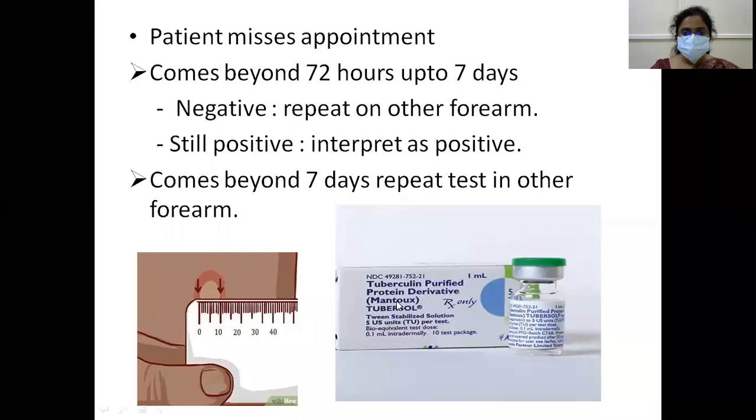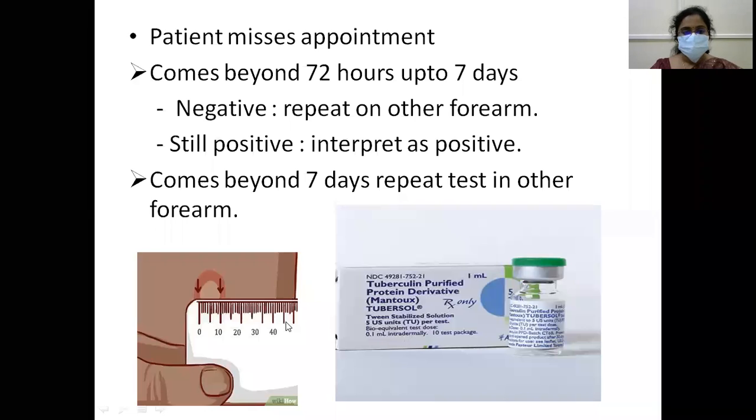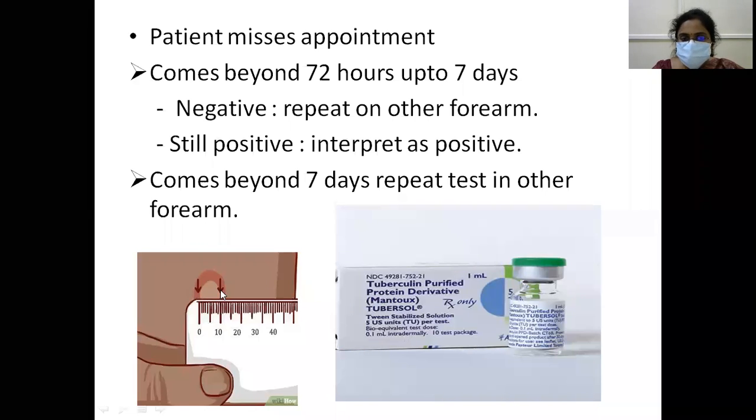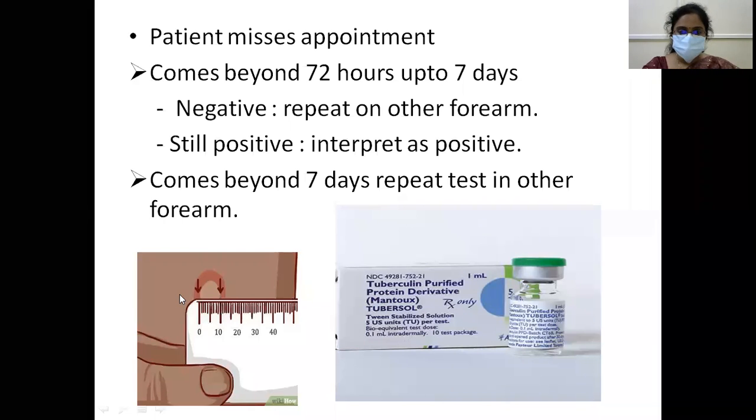Okay. This is the purified protein derivative which I was talking about. Okay. 5 tuberculin units, of which 0.1 ml is given intradermally. Okay. And this is how we read. The inner circle is the induration. This is the erythema. What we read is the diameter of the induration, that too transverse to the long axis of the forearm. So I'll show you pictures from which you will understand better.